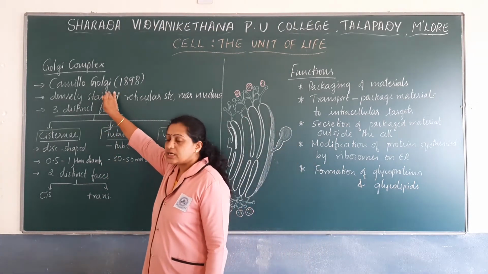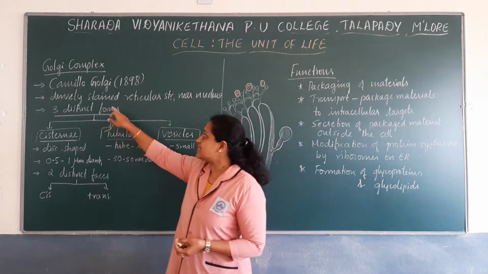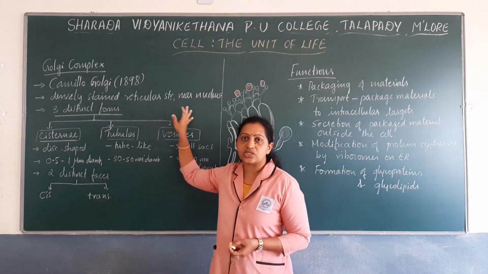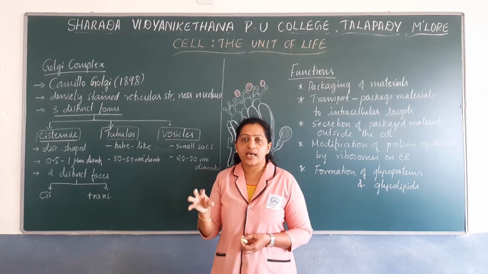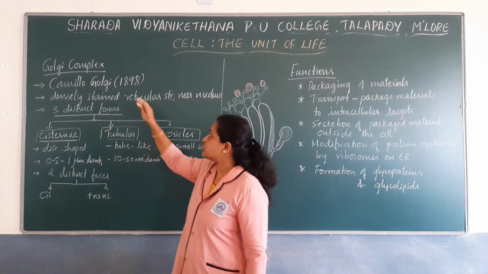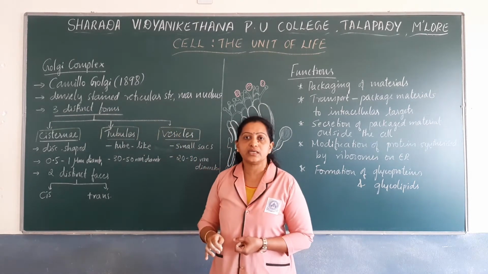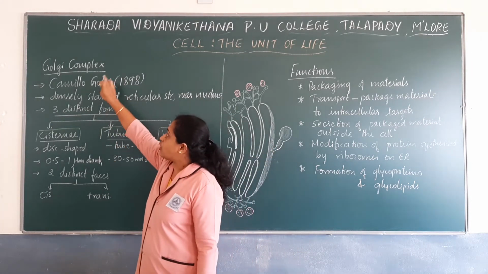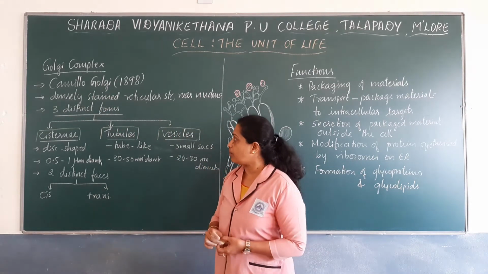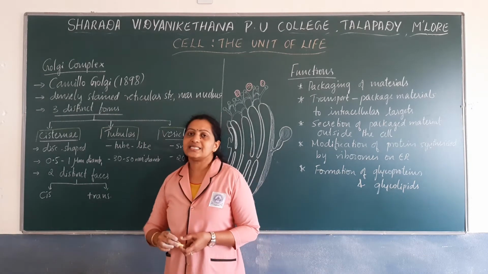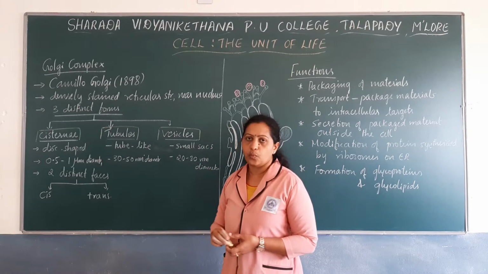Camillo Golgi was the first to observe these organelles as densely stained reticular structures that are found near the nucleus. Since he clearly recognized and described the Golgi complex as densely stained reticular structures found near the nucleus, the cell organelle is named after Camillo Golgi as Golgi complex. Golgi complex has three distinct forms. They are cisternae, tubules and vesicles.